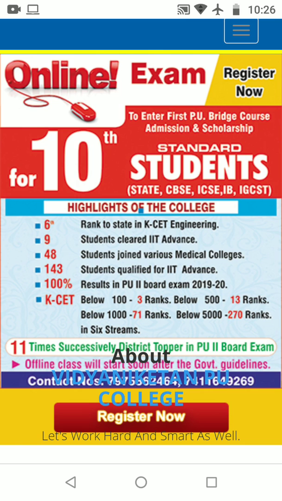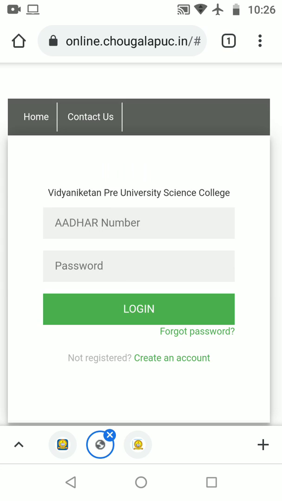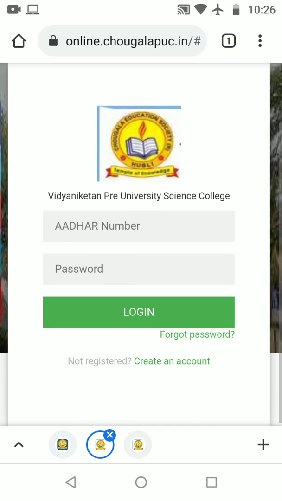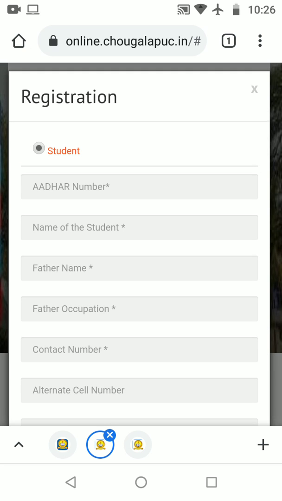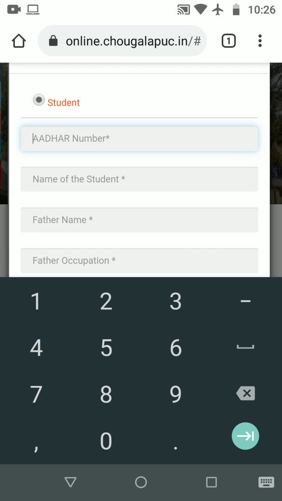So, you will be redirected to the registration and login page. If you have not created an account, if you are not a registered user, please click on create an account. Students, please give your valid Aadhaar number here, valid Aadhaar number.